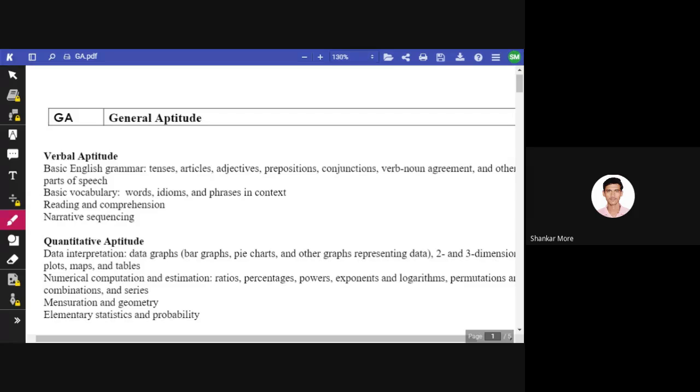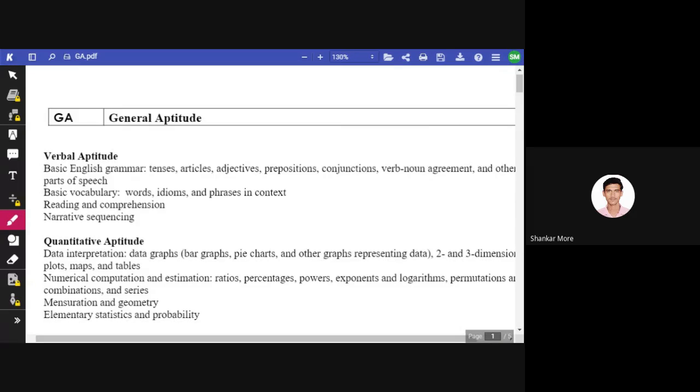So see, if cutoff is 25 and aptitude is giving you 15 marks, so if you just want to crack the examination, you have to get only 10 marks in the technical subjects, right? So that is quite easy. So take it like that. In general aptitude you can score minimum 12 to 13 out of 15. So questions are very general, they are not of very hard level, okay.